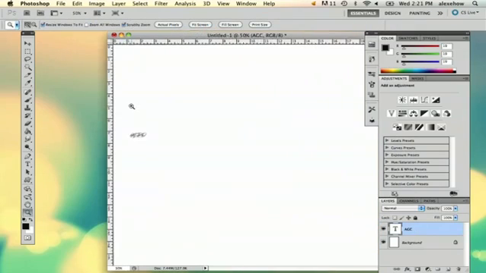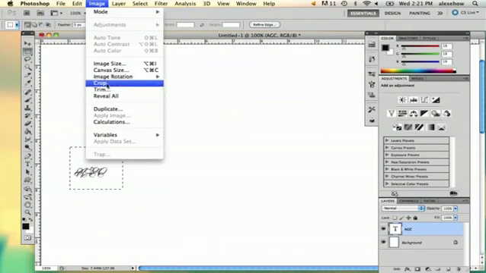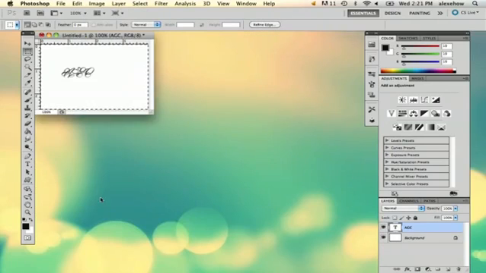I'm going to zoom in. And the thing with a monogram is that when you're making it, usually the middle letter is bigger than the first two.